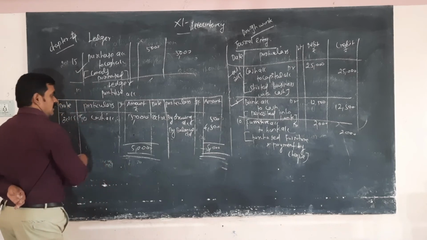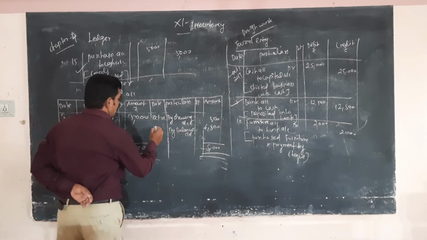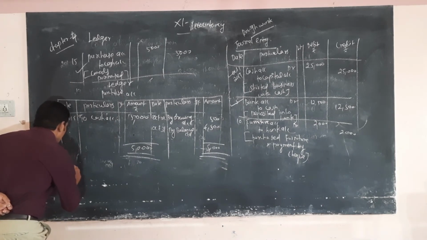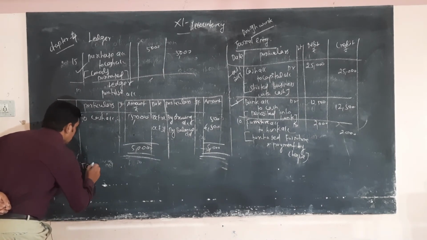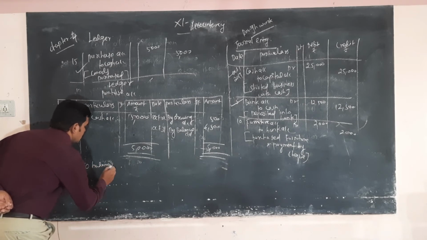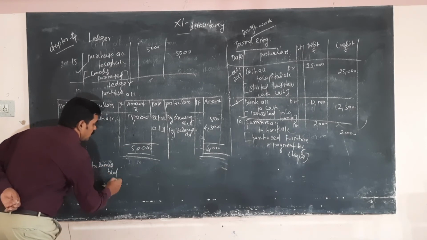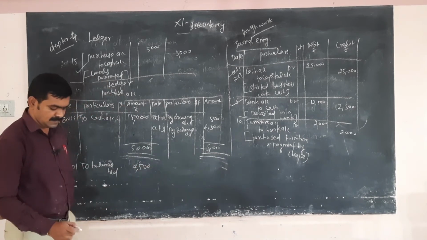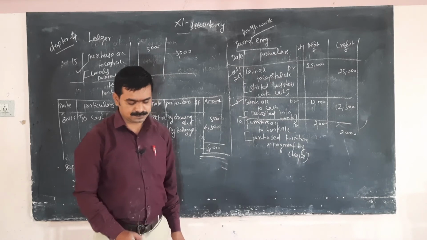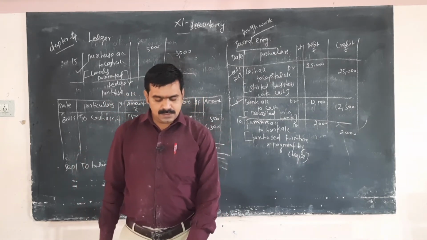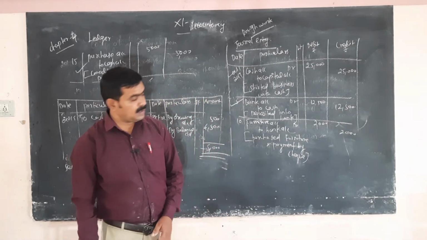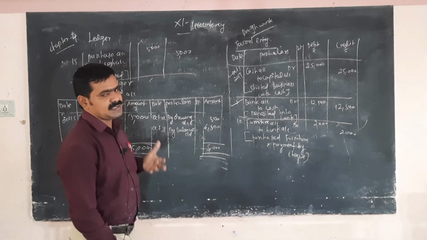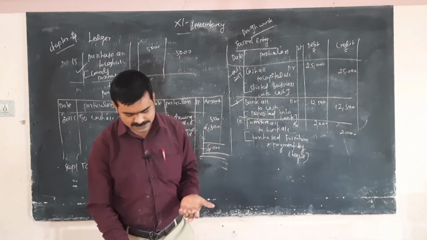Okay, so the amount comes from here to there, that is October 31. Here September 1, to balance brought down, 4,500. Okay, so this is the preparation of ledger.